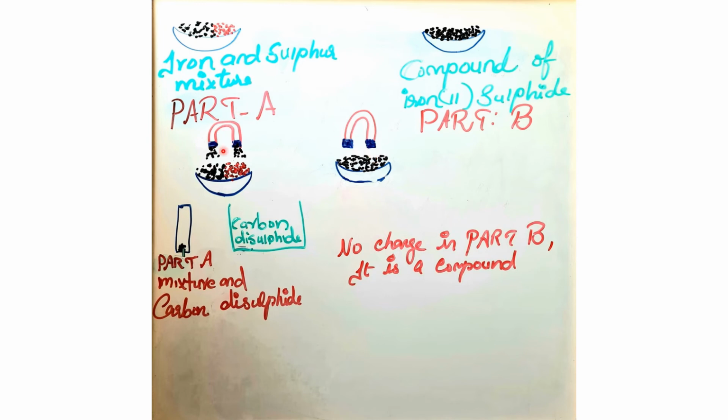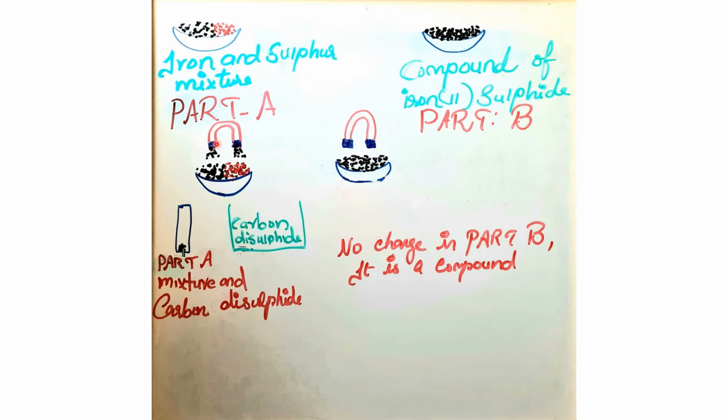At the same time, when we bring the magnet over part A, you can see the iron can be separated from sulfur. So here part A is a mixture and part B is a compound. Here the filings stand up but the sulfur does not.